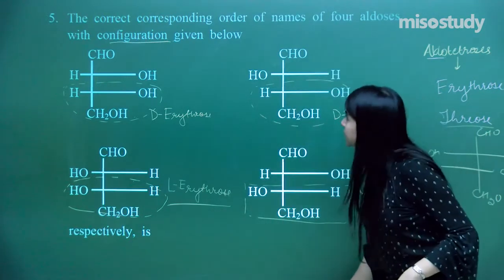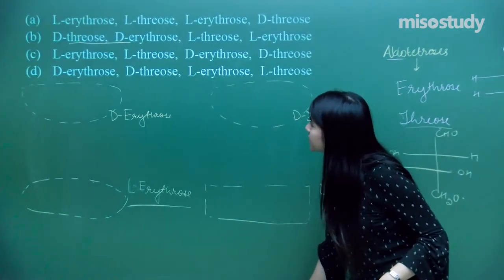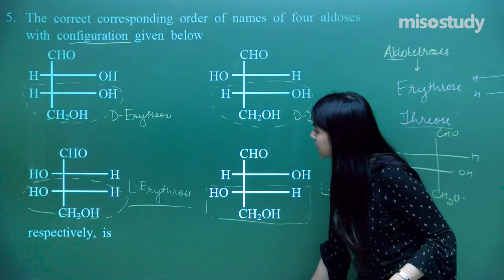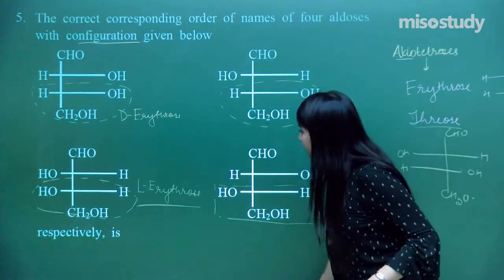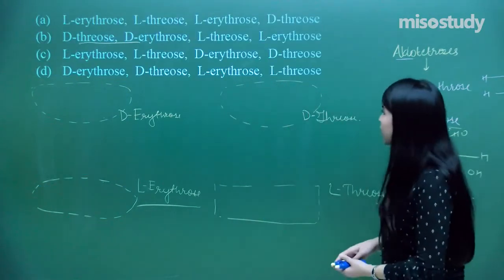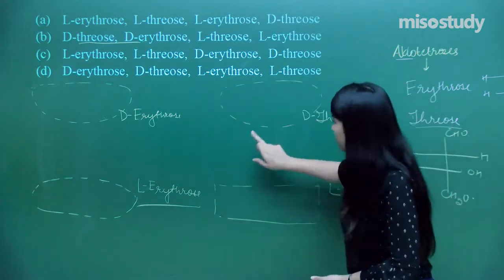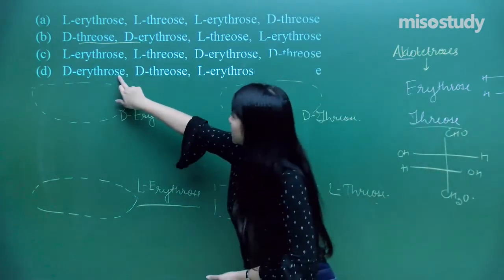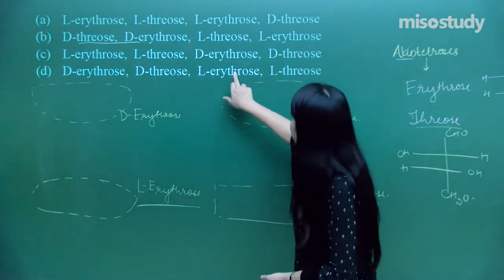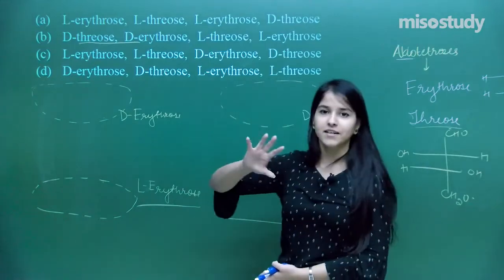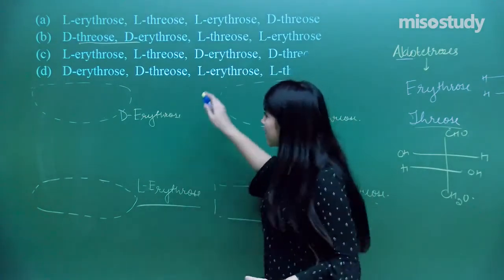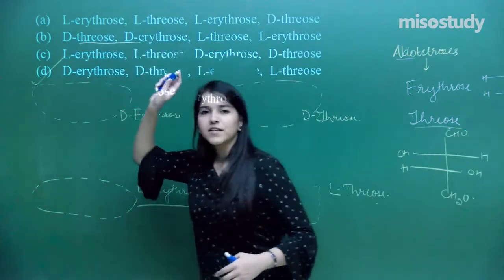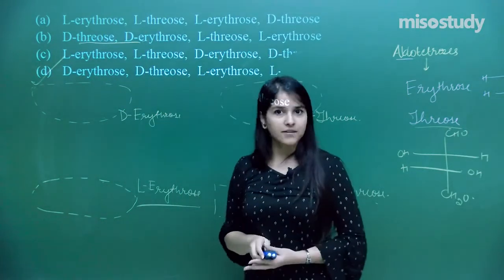Do we have an option here? D-erythrose, D-threose, L-erythrose, L-threose. So that is what we want. You can see over here we have written D-erythrose, D-threose, L-erythrose, L-threose. So that is our answer. You can also check the rest of the options, and we have got the answer over here, that is D. I hope everybody has got it.